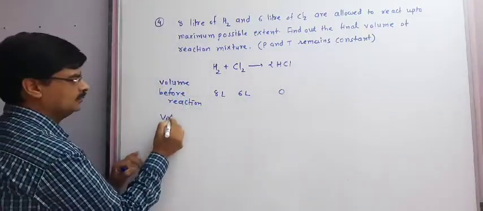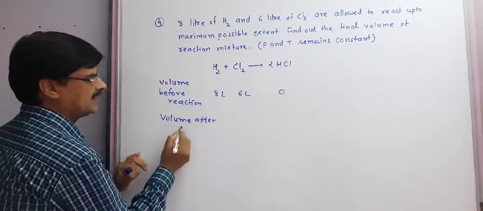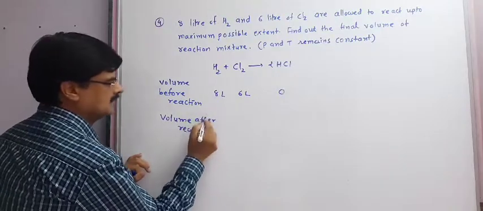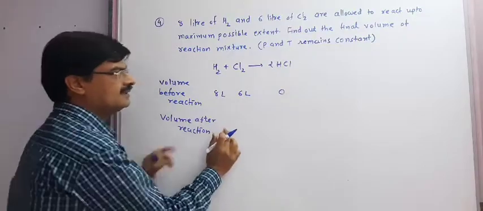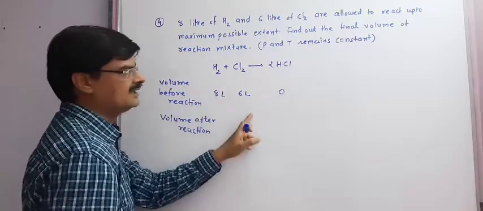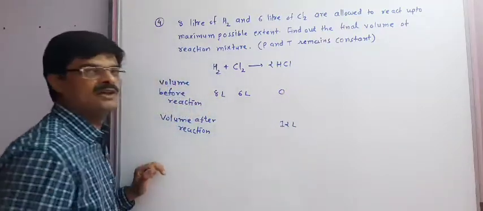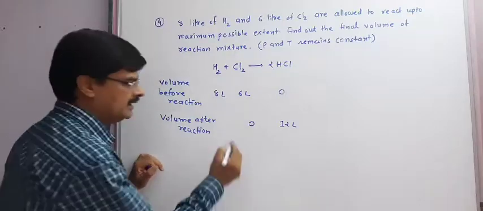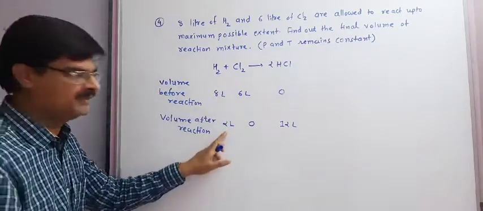But volume after reaction, 6 liter hydrogen and 6 liter chlorine will give 12 liter of hydrochloric acid. So Cl2 will be consumed and 2 liter hydrogen gas will remain left.